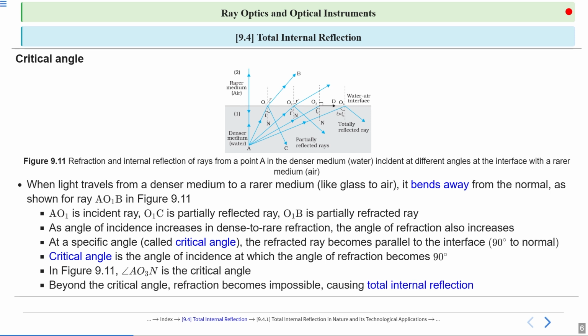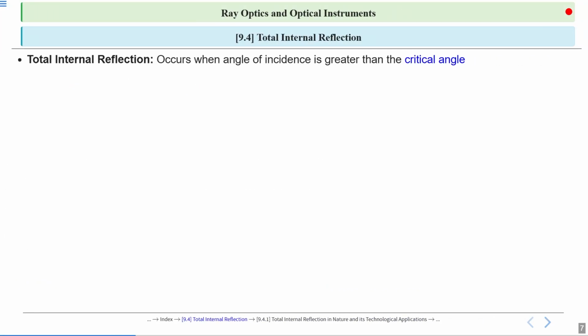Beyond the critical angle, refraction becomes impossible, causing total internal reflection. So, total internal reflection occurs when the angle of incidence is greater than the critical angle, I is greater than C, and at this angle, all light is reflected back.